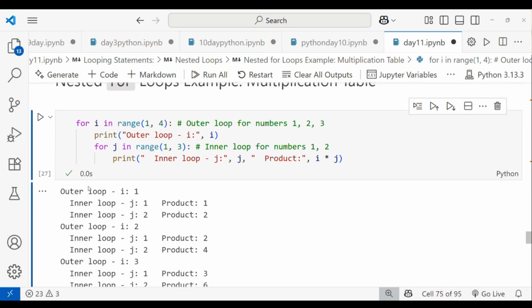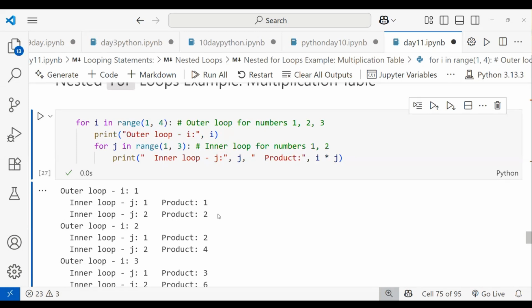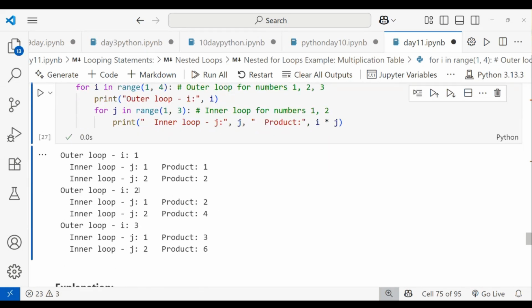This is for the outer loop. Inner loop is 1, inner loop is 2, and product is 1, and product is 2. Then it will take the outer loop as 2, and inner loop is 1, and 2 into 1 is 2. Next you take inner loop j, that is 2 into 2 is 4. Next it will take the outer loop as 3. It will take 3 into 1 that is 3, and 3 into 2 that is 6. This is how a nested loop will work. Don't be confused. When we solve the problems, you will get to know.